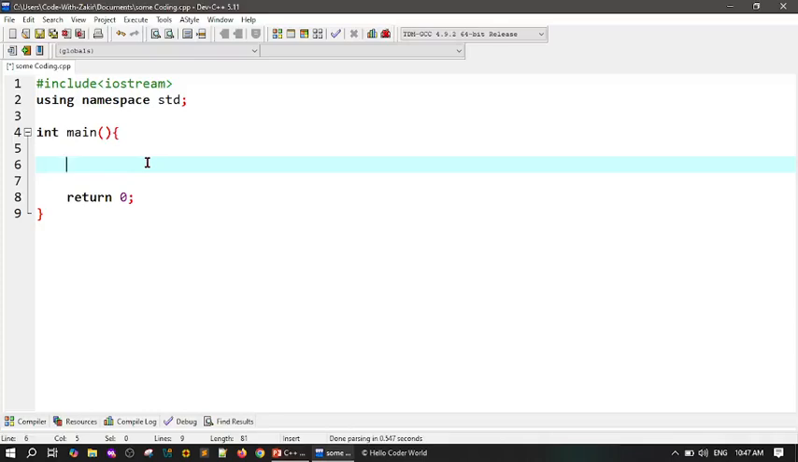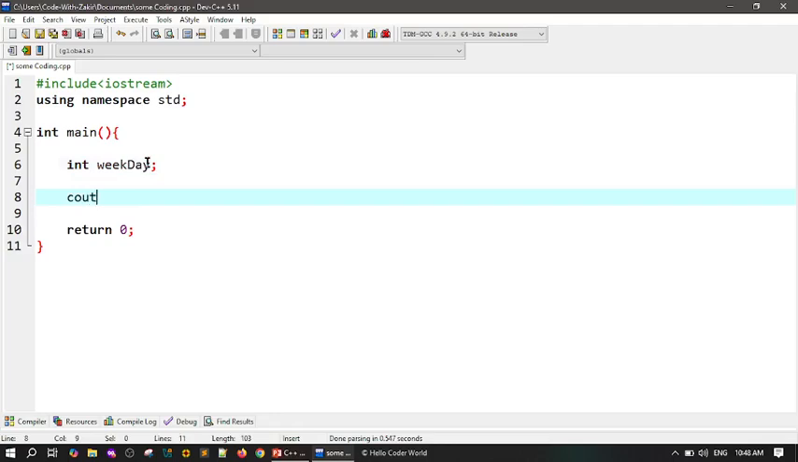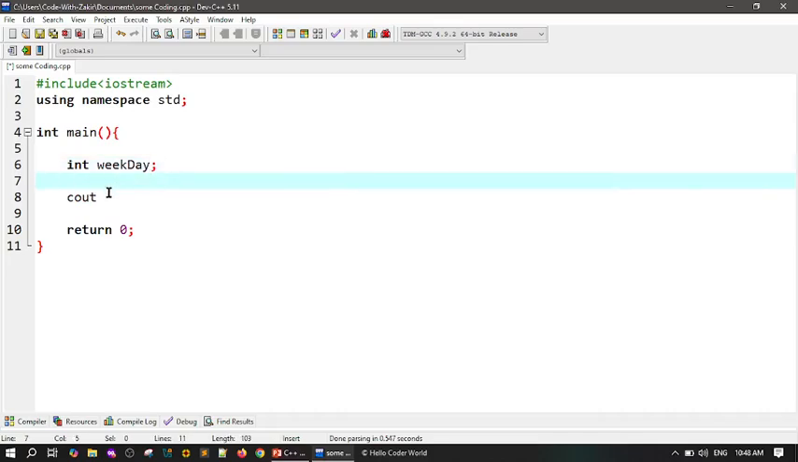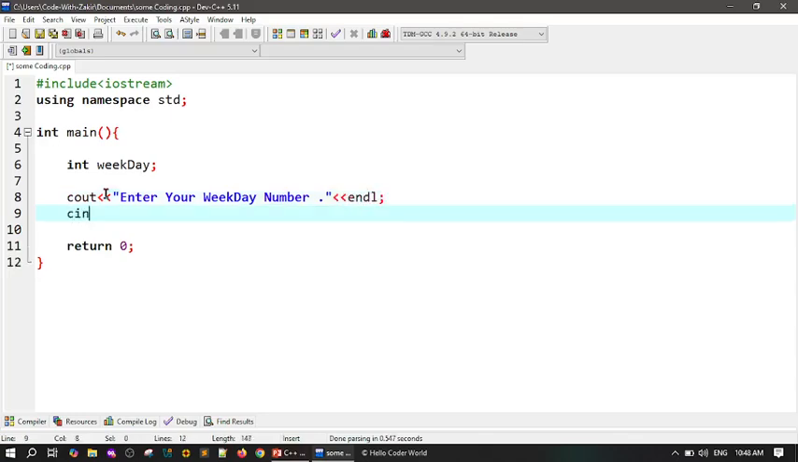The first coding exercise: int weekday. After that, cout, enter your weekday number, like this. After that, cin weekday.